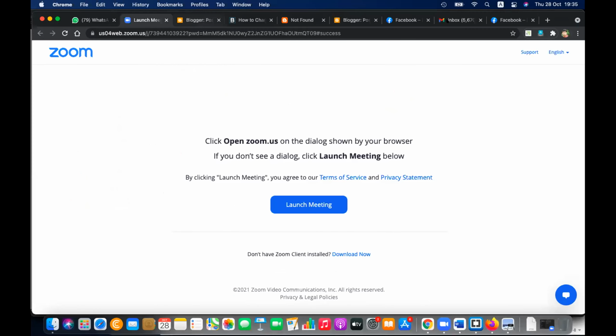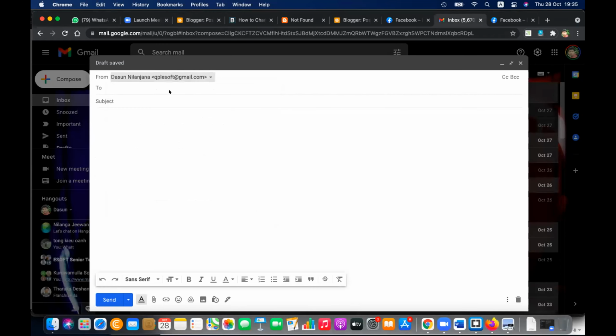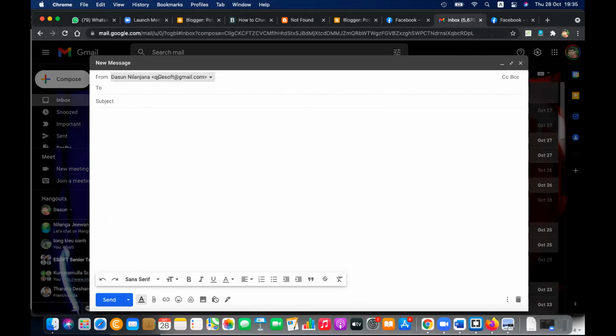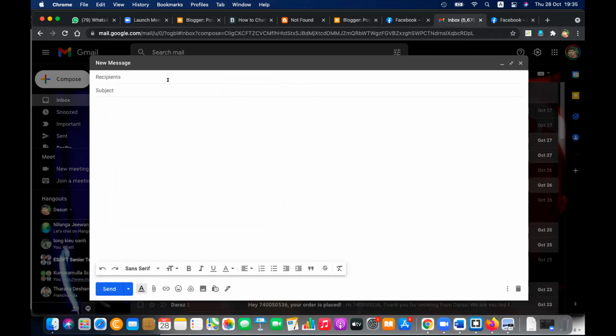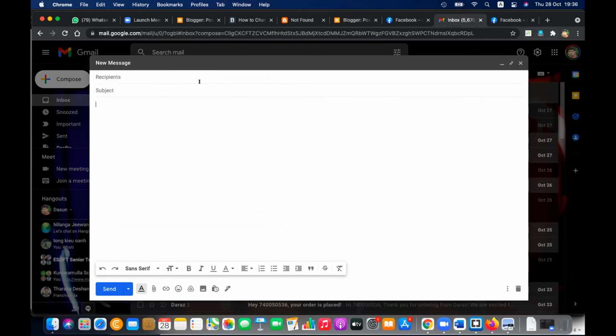So let me show that. I'm using a new email here. Let me change it to my personal email. And now you can see the email. Here, From is actually my email. There are features where From can be changed to different emails, but you have to add them. In your case, the From email will be single, that is your email. But if you want, you can add more and send by changing the email.